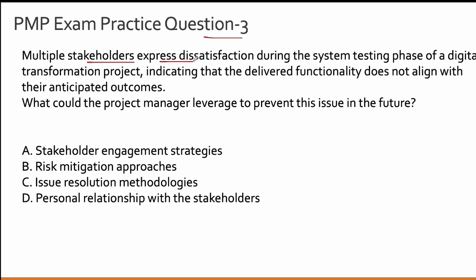Multiple stakeholders expressed dissatisfaction during the system testing phase of a digital transformation project, indicating that the delivery functionality does not align with their anticipated outcomes. What could the project manager leverage to prevent this issue in the future? So that's the key term that you need to refer to in the question stem, that the question is actually asking what could be some preventive measures the project manager can take, not for this situation, but to manage the situation in the future.